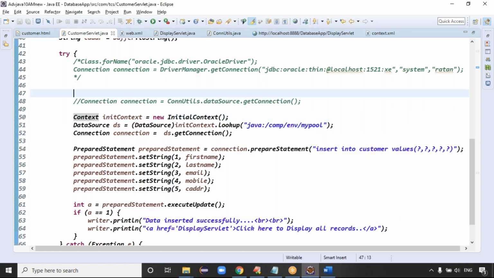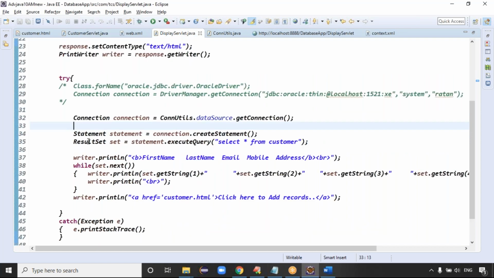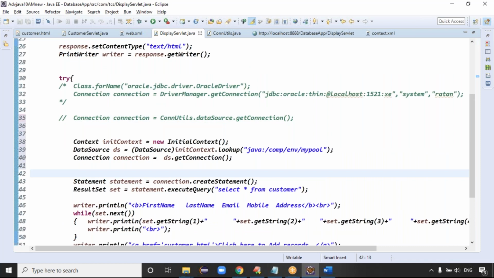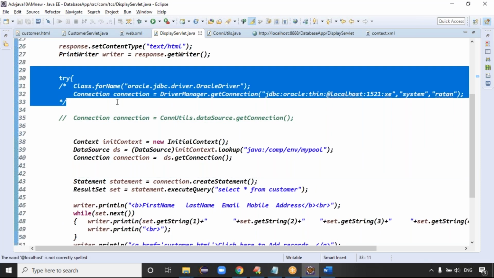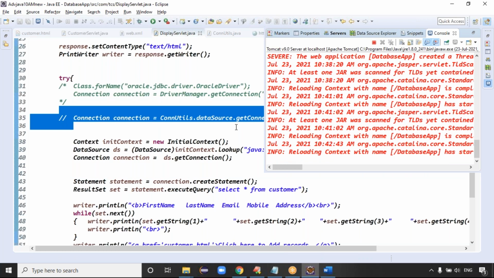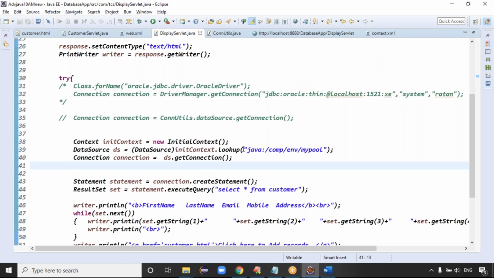Good. Same code, you can copy this code to the display servlet. In the display servlet, also comment the previous code, then use this code, guys. First case, I wrote the physical connection, normal connection. Second case, we are writing the connection pool, third party connection pooling. Next case, I'm making the initial context object.